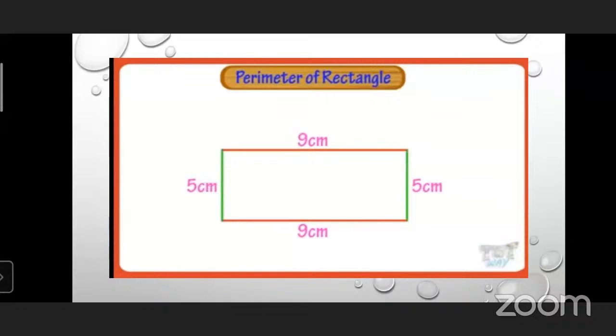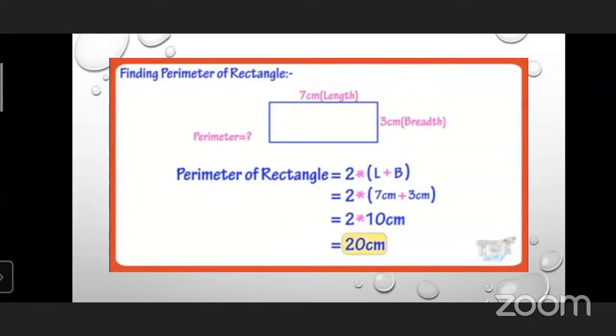You have to put the formula. 28 centimeter. Here also you have to use the same method: 2 into bracket length plus breadth. Length is given, that is 9 centimeter, and breadth is given, that is 5 centimeter. So 9 plus 5 is equal to 14. 2 into 14 is 28. So you will get the answer, that is 28 centimeter.